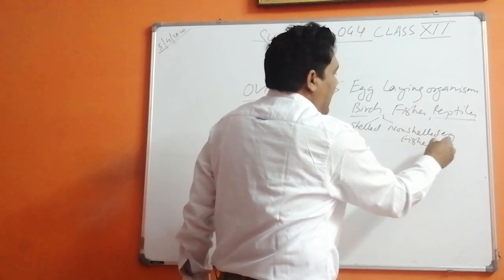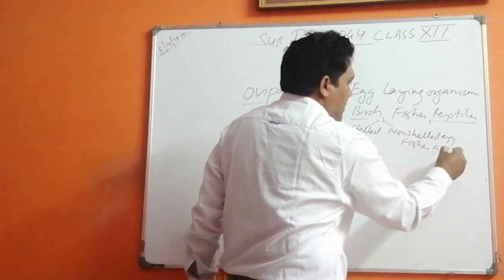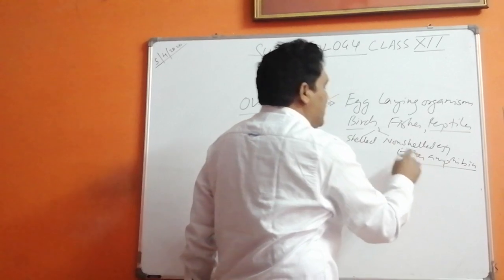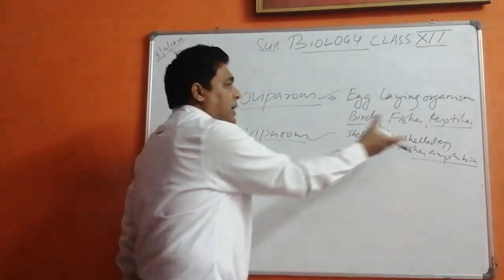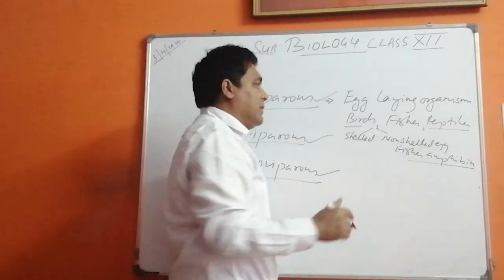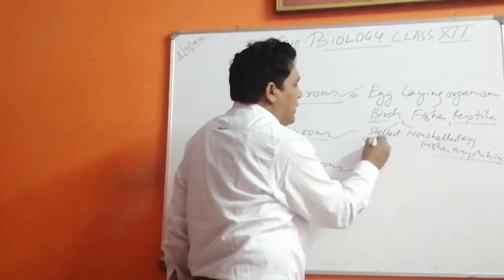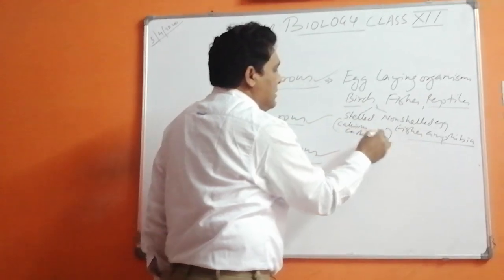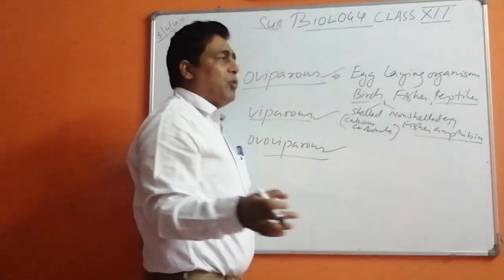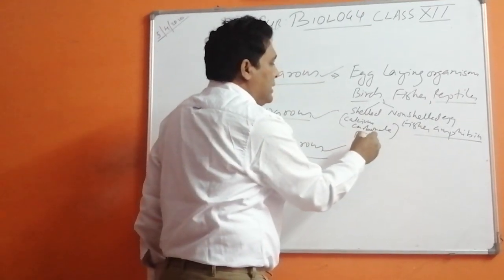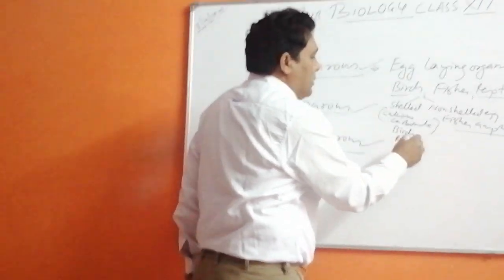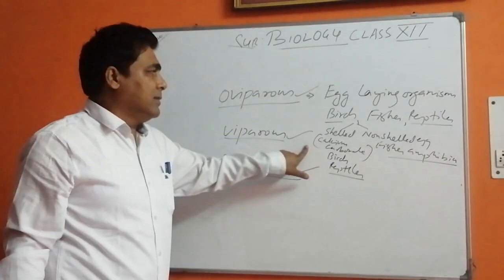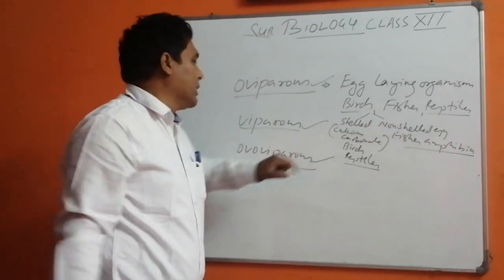Fishes and amphibia produce non-shelled eggs, so they are more prone to predators. Shelled eggs are made up of calcium carbonate shells, and they are less prone to predators. Mostly birds and reptiles produce these. They are also known as cleidoic eggs and non-cleidoic eggs.